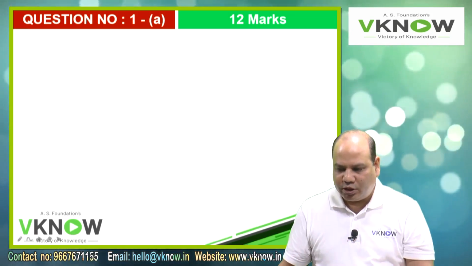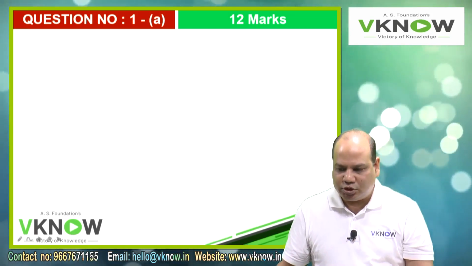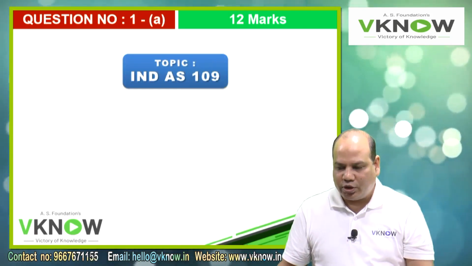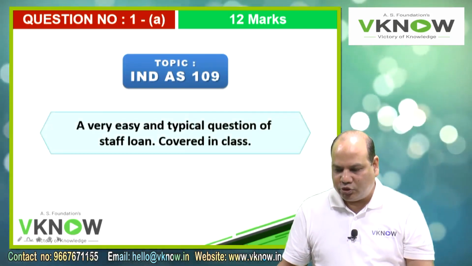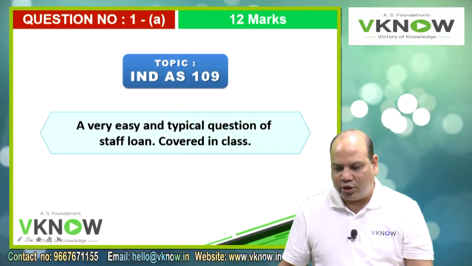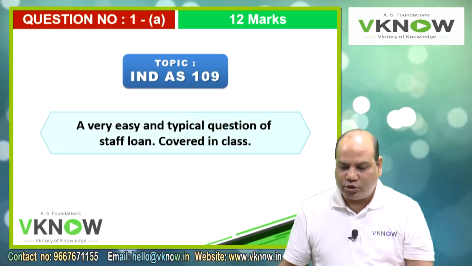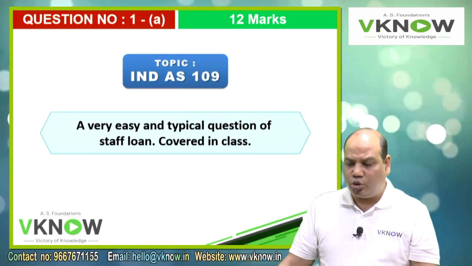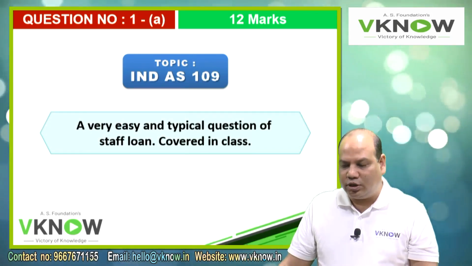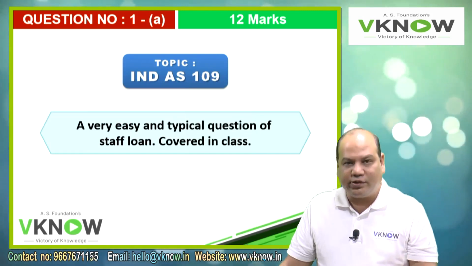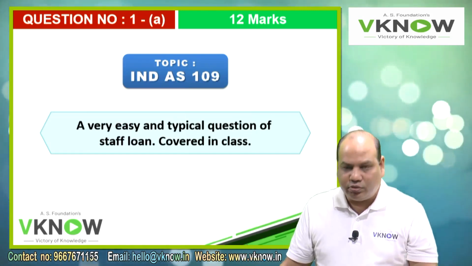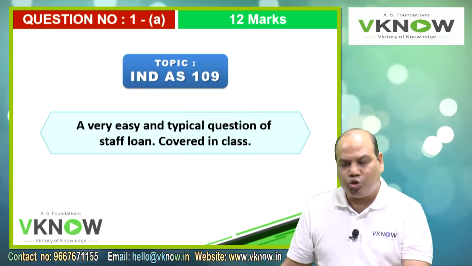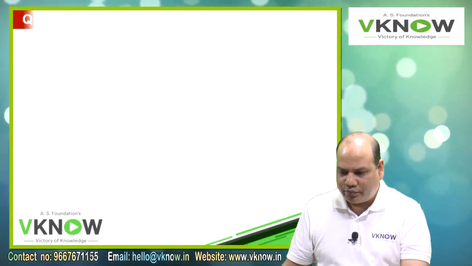So let me analyze directly question number 1A. It was for 12 marks and was based on Ind AS 109, a very easy question on finding the present value of the loan given to a staff and then passing journal entries or presentation. This is a very typical and very easy question usually covered in classes.